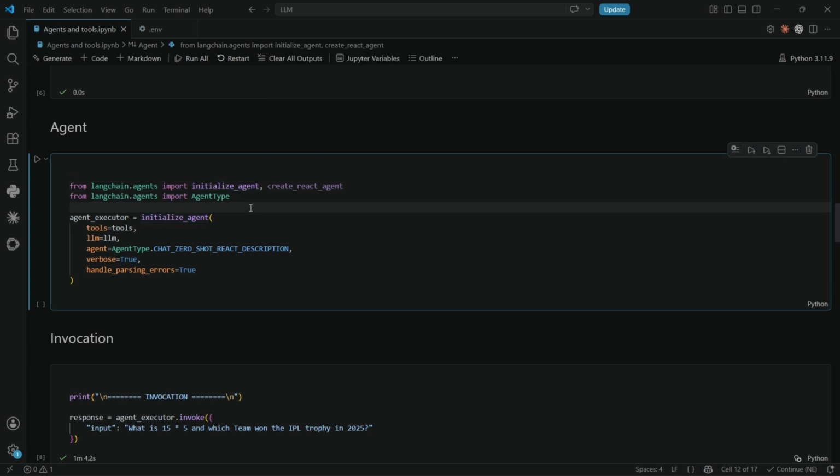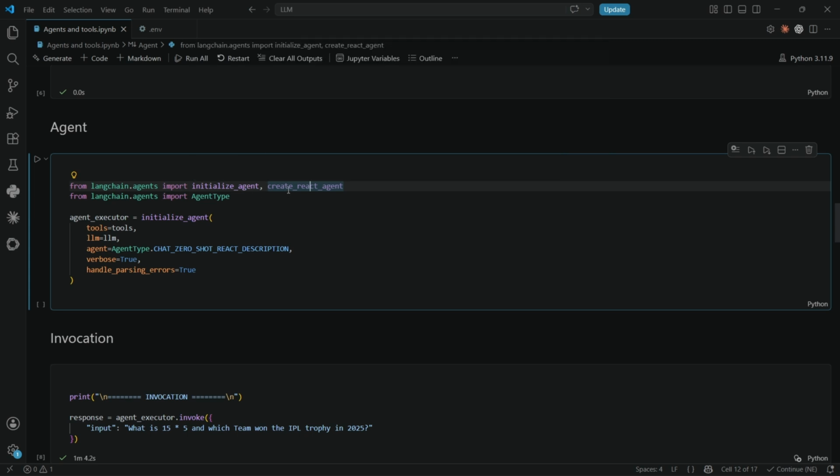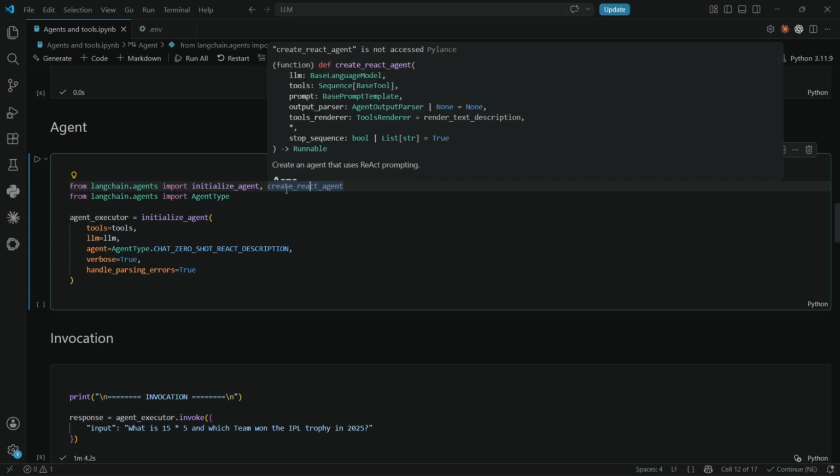These two are different types of agents. A React agent gives a reaction, and it plays action and observation. The same thing is done by the initialize agent also, but in initialize agent all things are done automatically. When getting into the React agent, we need to provide the prompt and the tools, all these things.